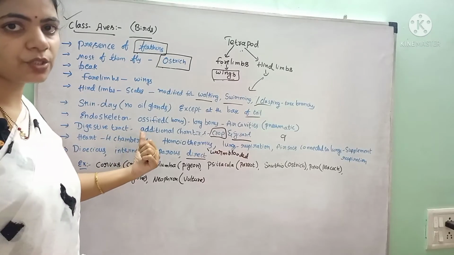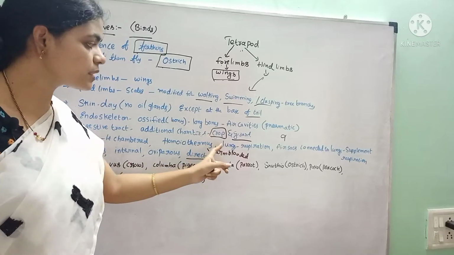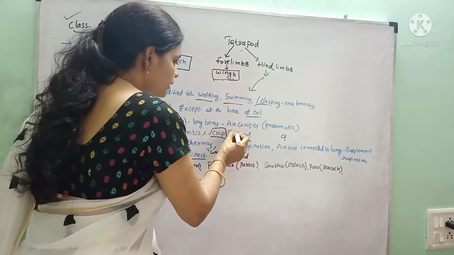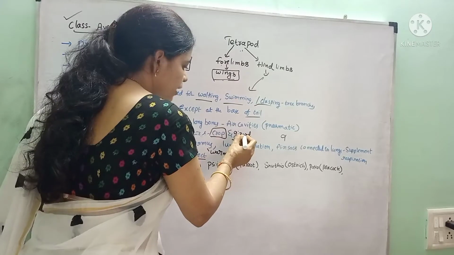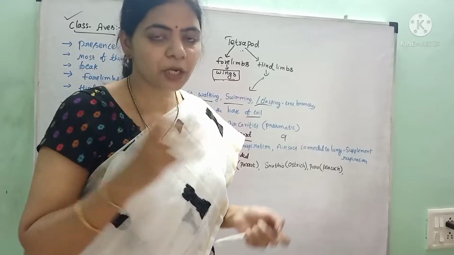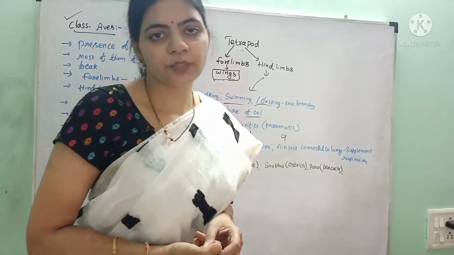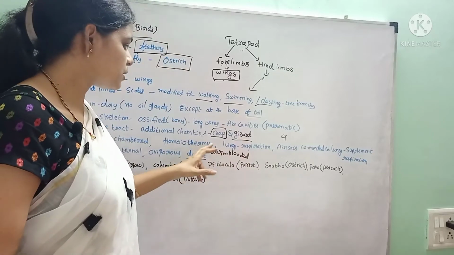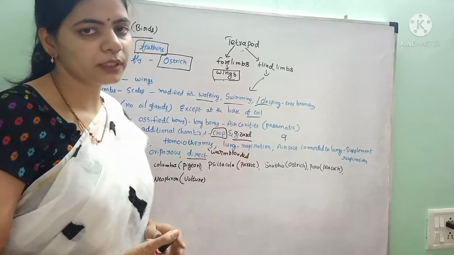If we see the digestive tract of these birds, they have two additional chambers present. That is, the crop and gizzard are the two additional chambers. They perform some functions. The crop's function is this: birds normally eat a large amount of food. That total food is not utilized at the same time. The additional food is stored in the crop for some time. Later the food enters into the gizzard.